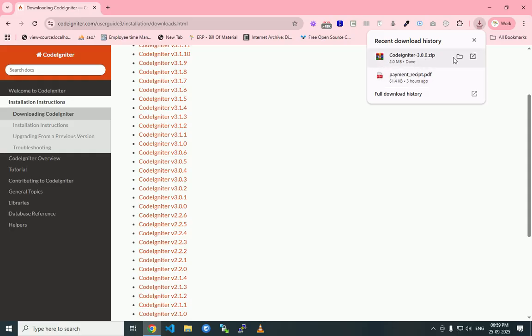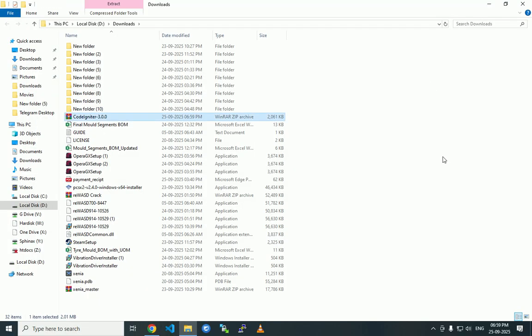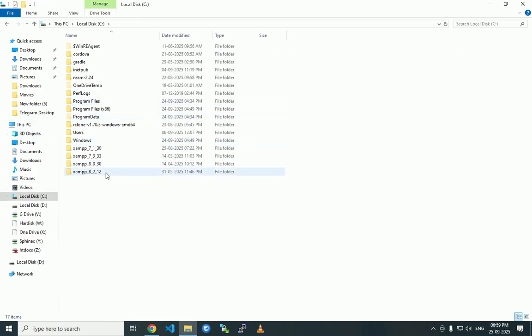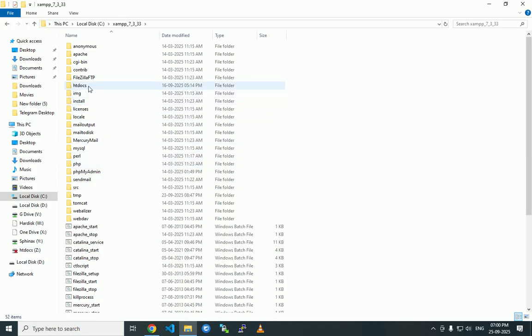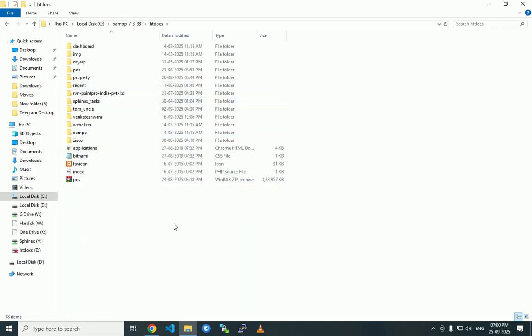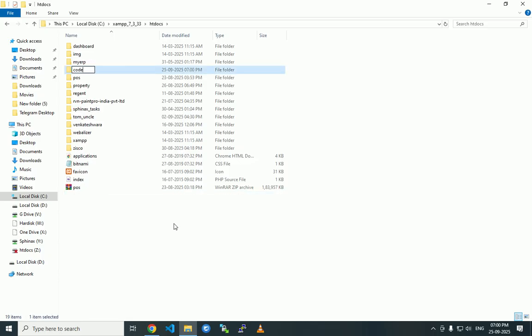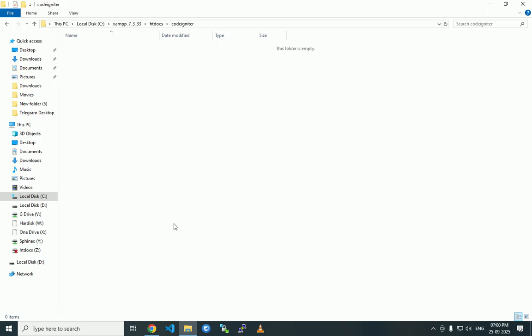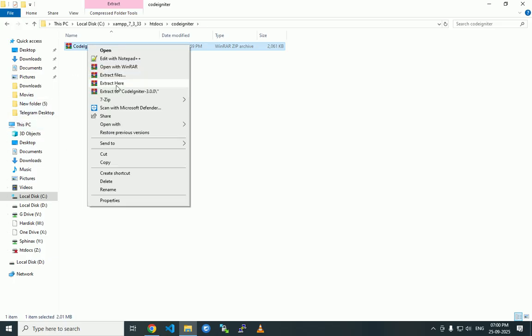After downloading Codeigniter, open the Codeigniter file and copy it. Go to C drive, XAMPP. We can choose XAMPP 7.3.3. Open 7.3.3, go to htdocs and create one new folder. I am creating a new folder named Codeigniter. Open Codeigniter and paste this one. After pasting Codeigniter 3.0, extract this folder. Extract here.